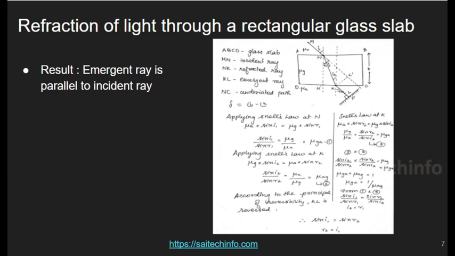So the next concept is refraction of light through a rectangular glass slab. This is an important concept we have to know. The concepts which we have seen before are very important to know what refraction of light through a rectangular glass slab is and how it occurs. Here I have represented the diagram. A, B, C, D is the glass slab, M, N is the incident ray, and NK is the refracted ray. KL is the emergent ray, and NC is the undeviated path.